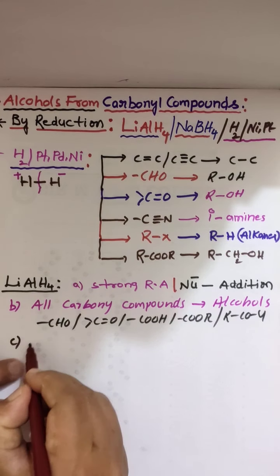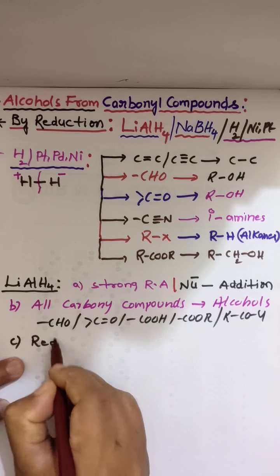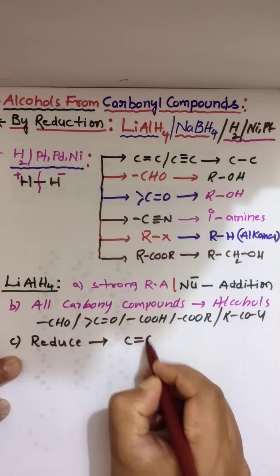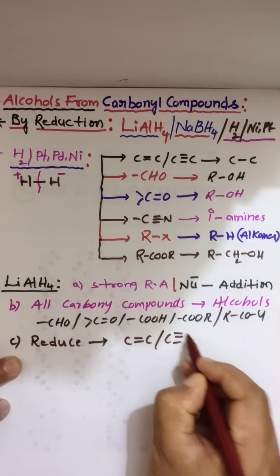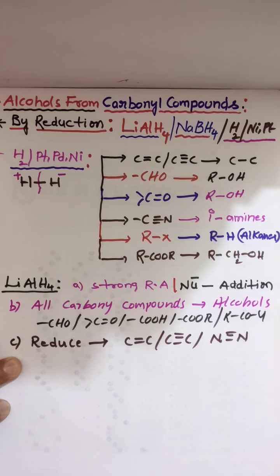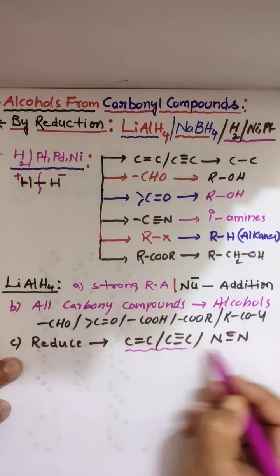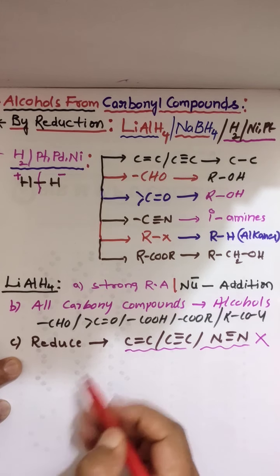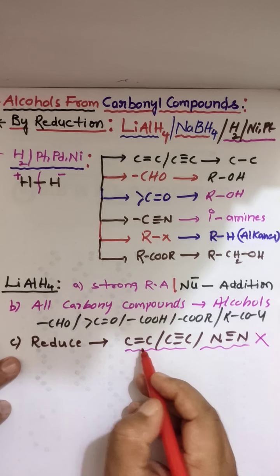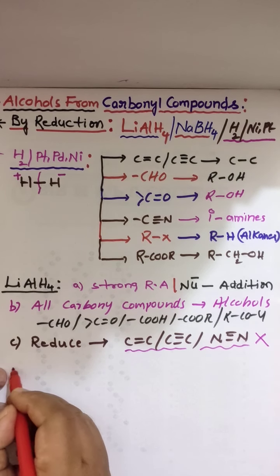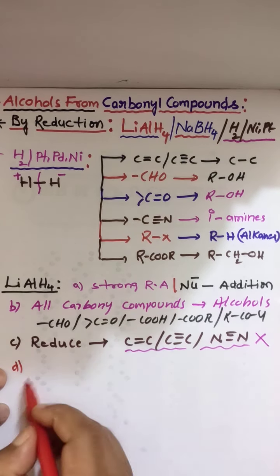But it will not reduce C double bond C, or C triple bond C, or N triple bond N. So these groups will not be reduced. These groups will not be reduced by lithium aluminum hydride, because it can reduce only carbonyl compounds.